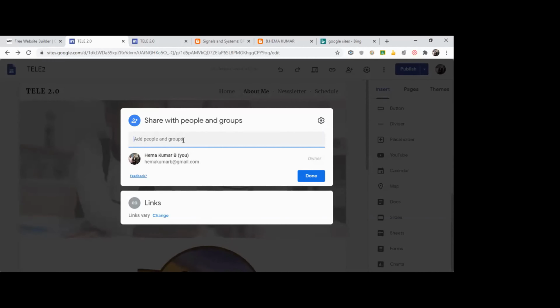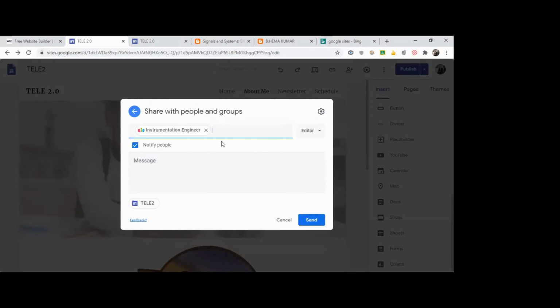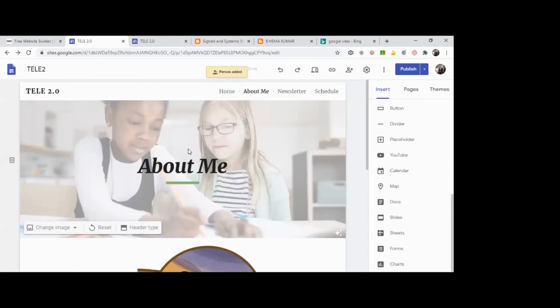So you can add people. I'll just use this particular thing. I'm giving the permission of editor, so I'm putting this email. Either you want the person to be a normal viewer or an editor. When you put someone as editor and send the request, this website will have two owners.